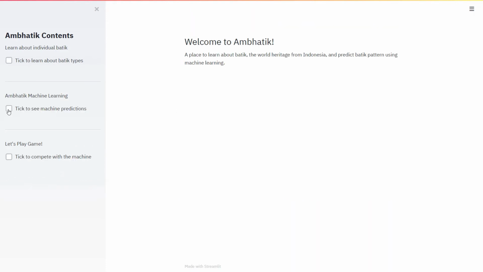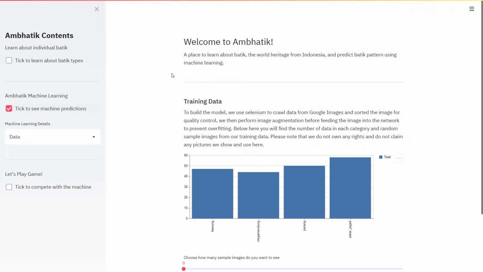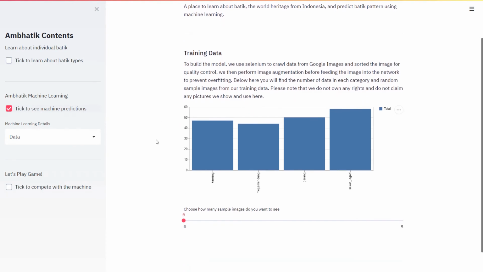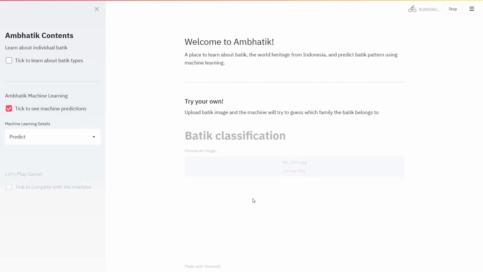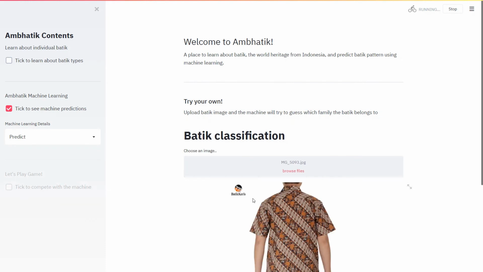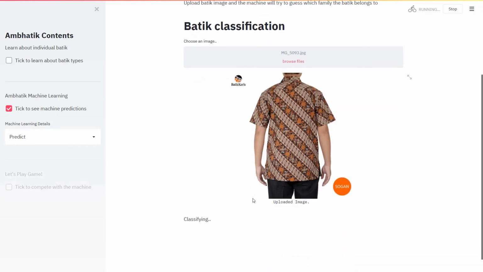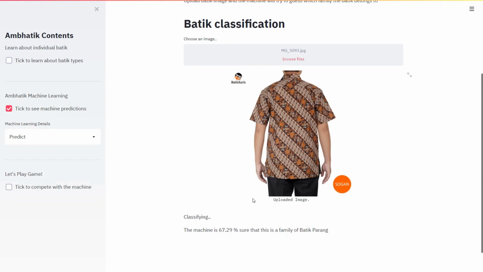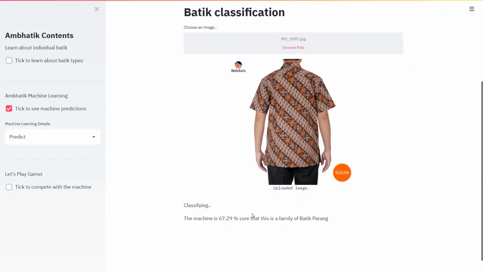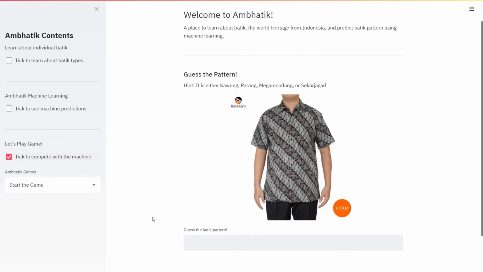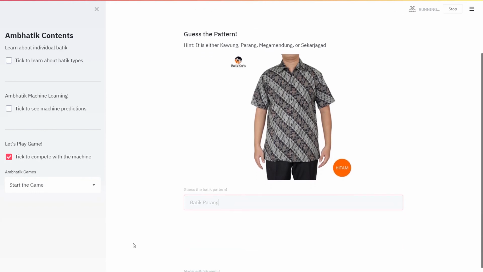Heading to Ambatik Machine Learning, the user can find information regarding how the model was built. The user can also test the model by uploading batik image patterns that the user has, and the machine will try to predict and classify the pattern. Voila, the machine got it correct. Pretty smart, right? Other than that, the user can compete with the machine to predict batik images we show on the web app. Now, the user knows that batik has a lot of variations which are very pretty, the meaning behind the pattern, and can test their knowledge of what they have learned.